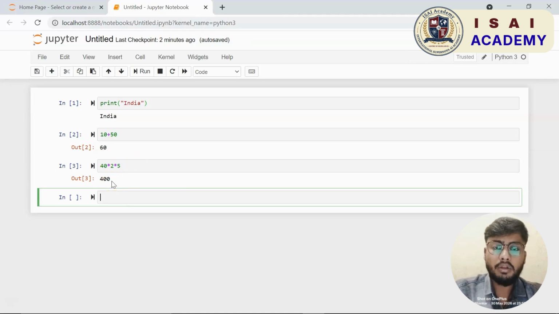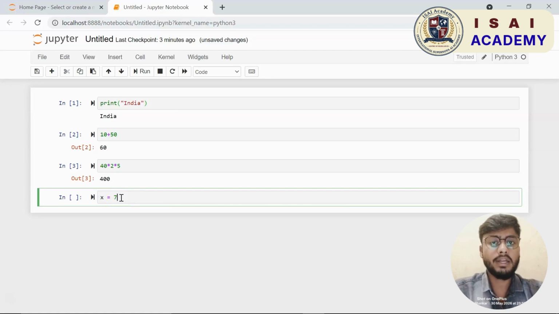And now to run this cell, I just need to click on this run button, or you can hit shift enter to run this cell. I shall just hit shift enter. You can see it here. It has printed India for me.